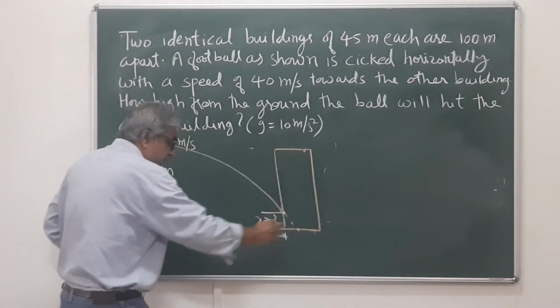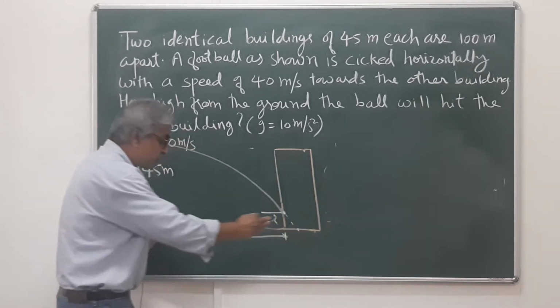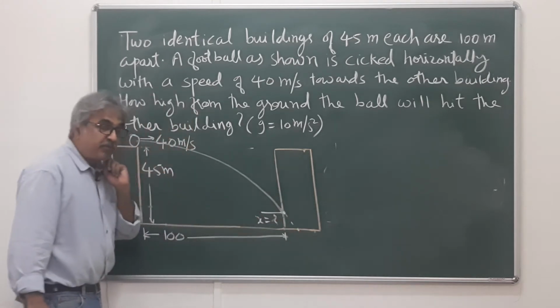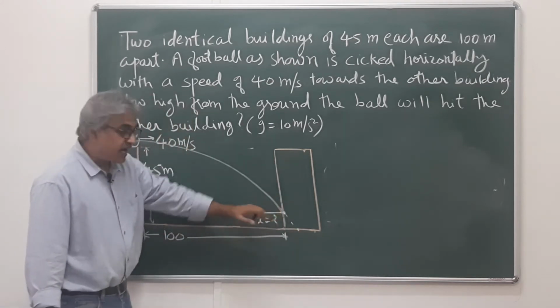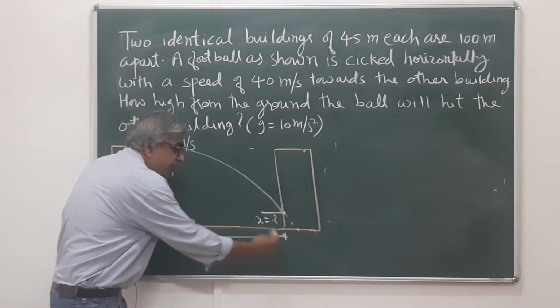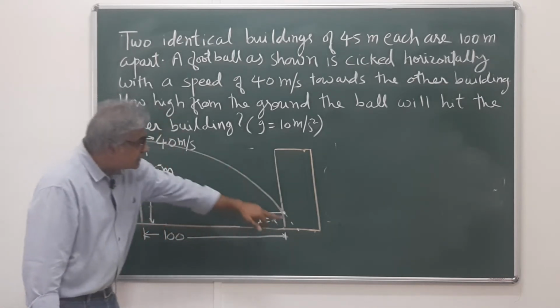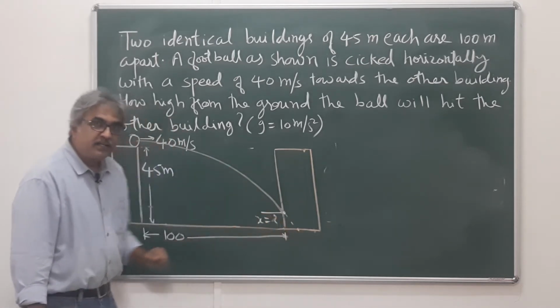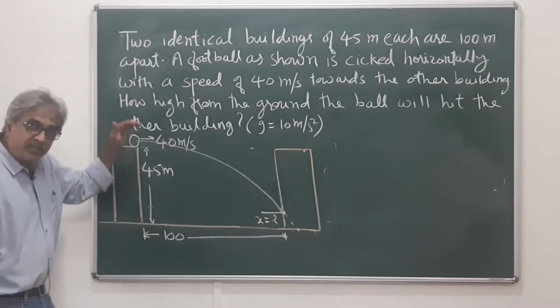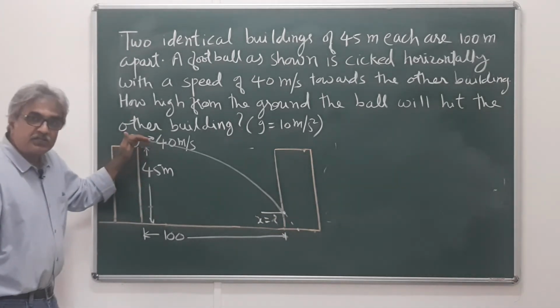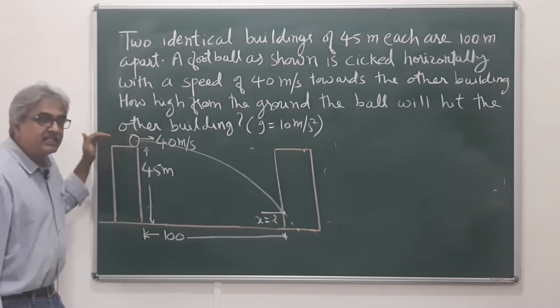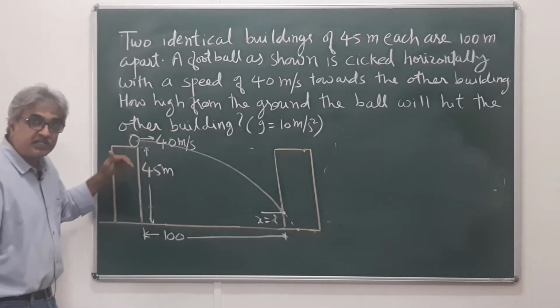That means it would have traveled more than 100 meters horizontally. But it has been stopped here, and hence it is traveling only 100 meters. So, we can consider its initial vertical velocity as 0 because it is hit horizontally.